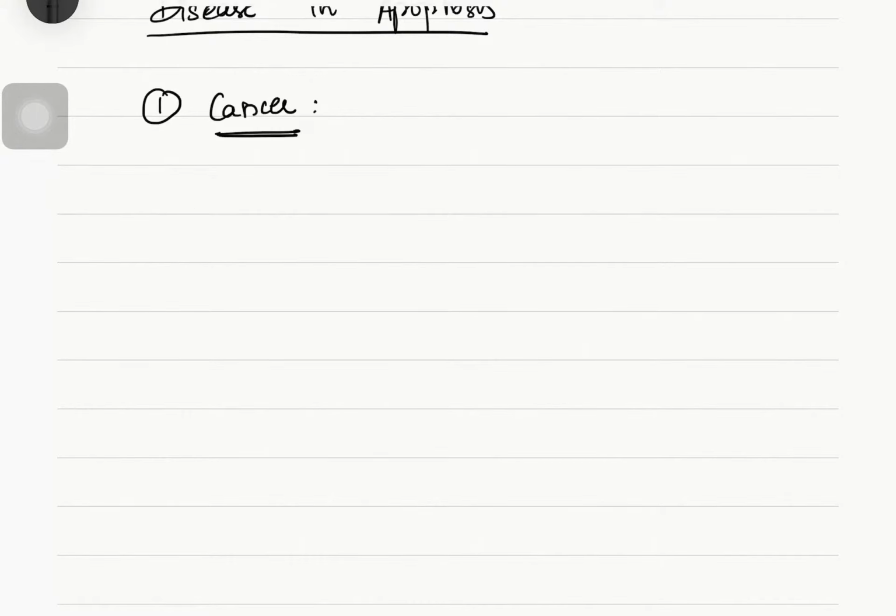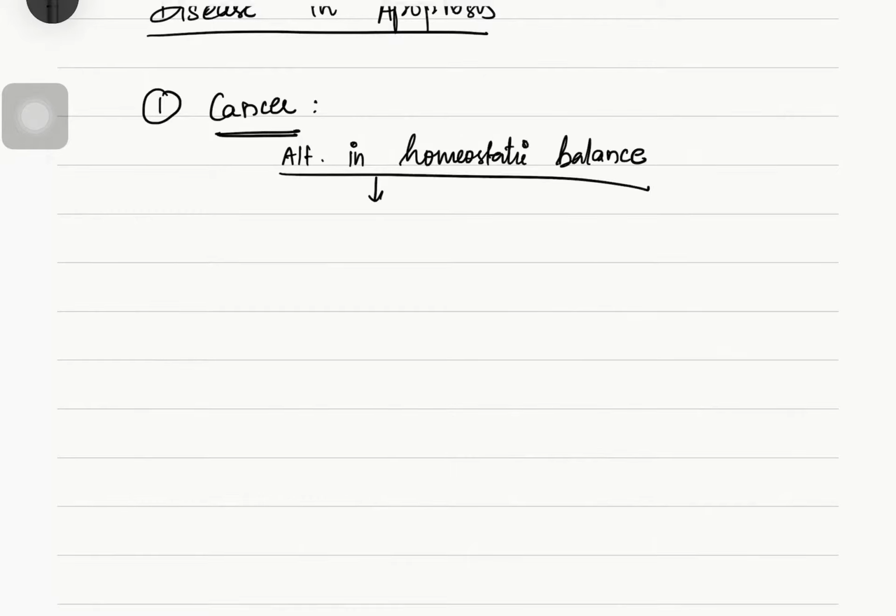Our apoptosis is not functioning properly, so it leads to alteration in the homeostatic balance. If the homeostatic balance is not correct, it will lead to excessive production of cells. So why is there an alteration in the homeostatic balance?